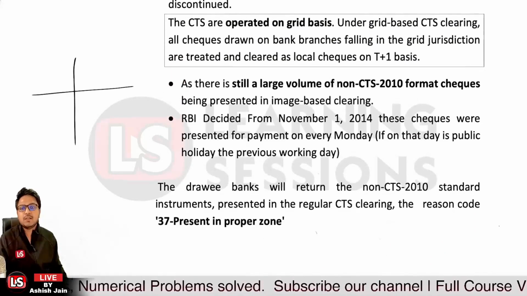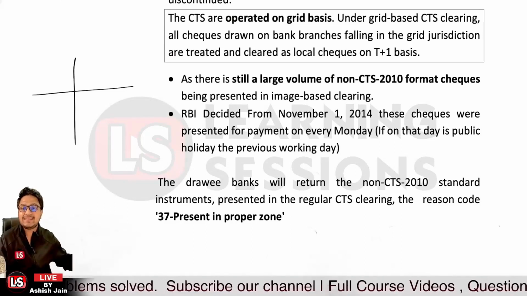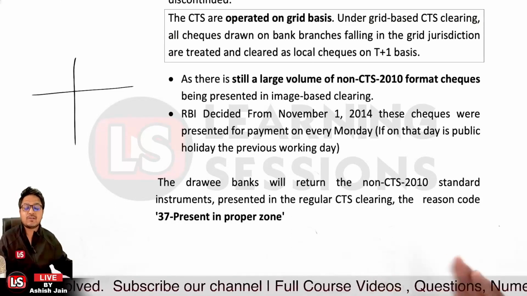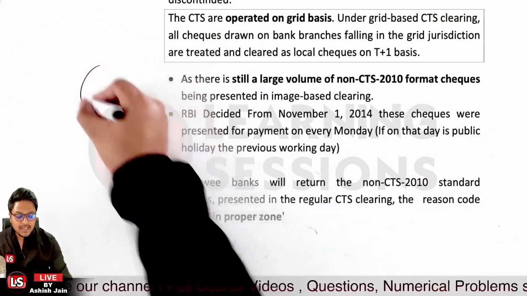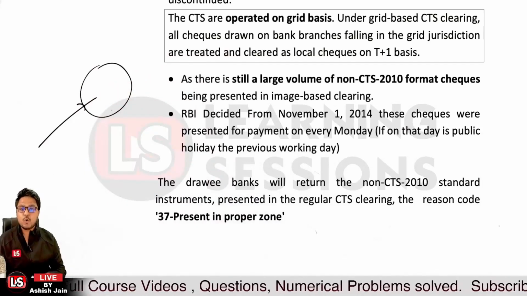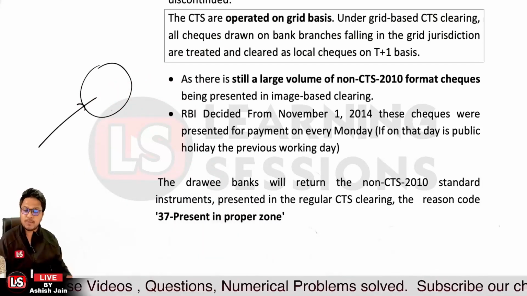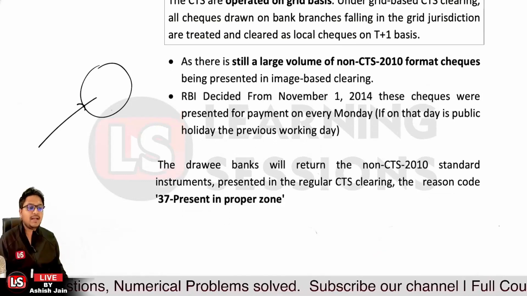Further, the drawee banks will return the non-CTS 2010 standard instruments presented in the regular CTS clearing. Like if there is a CTS clearing and a non-CTS check was presented in the CTS clearing, in that case code 37, that is payment in proper zone, will be given as a note on the memo and it will be returned. That's what relates to it.